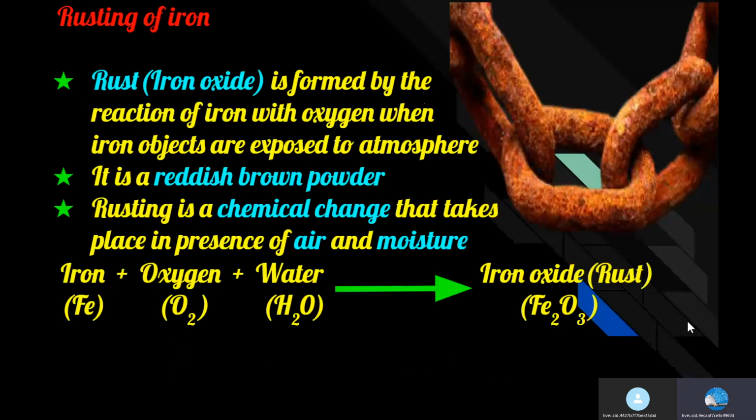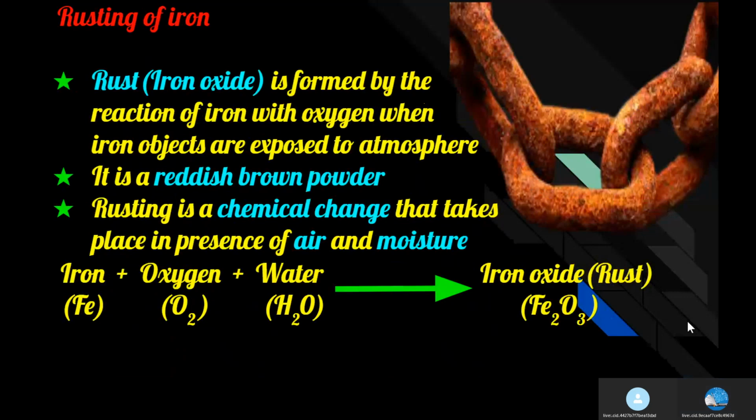Rusting of iron. Rust, or iron oxide, is formed by the reaction of iron with oxygen when iron objects are exposed to the atmosphere. Rust is a reddish brown powder. The process of rusting can be represented by the following equation. Iron plus oxygen plus water gives rise to iron oxide, or rust. For rusting, the presence of both oxygen and water or water vapor is essential.